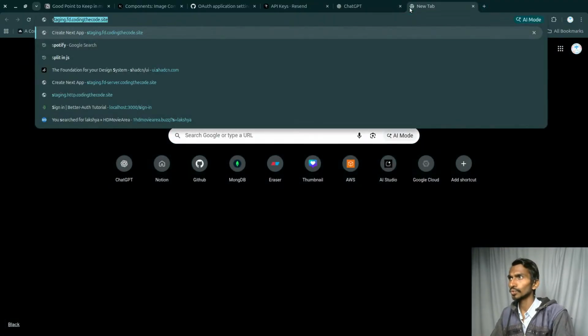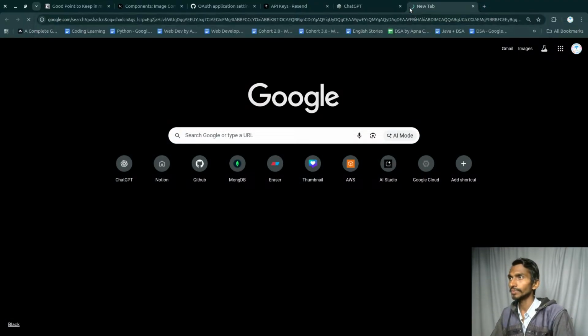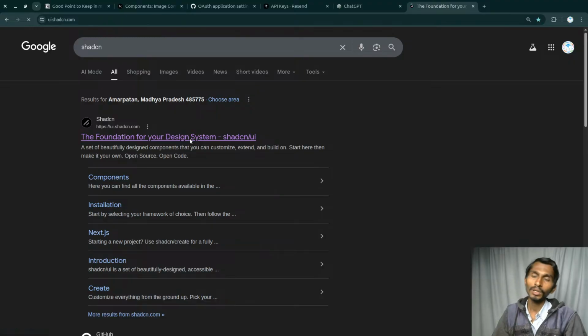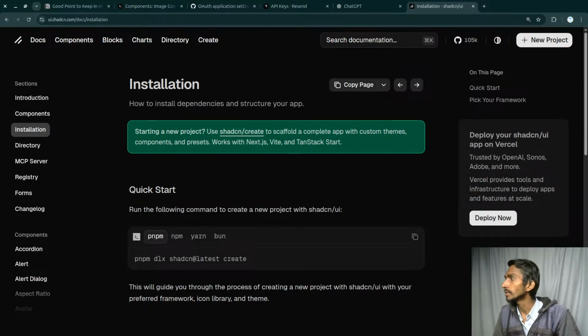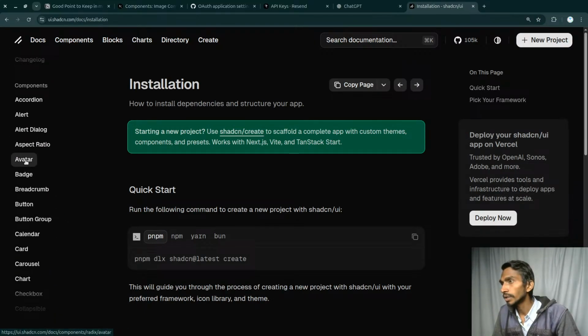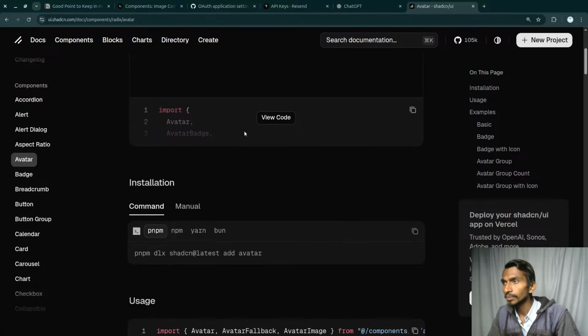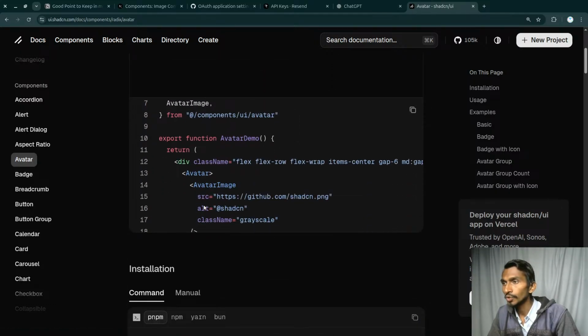So let's go to Shadcn, because so far I've been mainly busy working with the logic of Better Auth. Now I understand that, but I still need to explore the UI part better, and that's why I'm busy doing this. So avatar, here it is. And when it comes to the avatar, what all do we need to have?